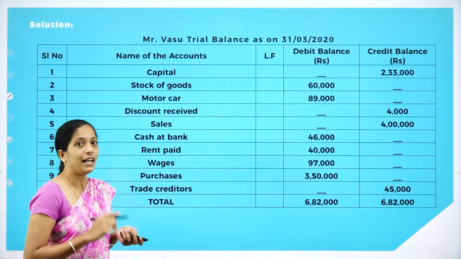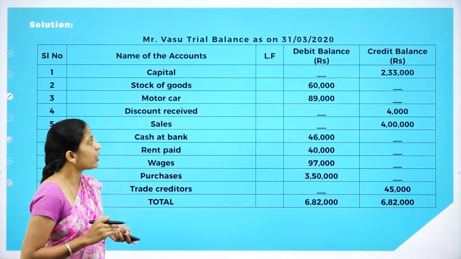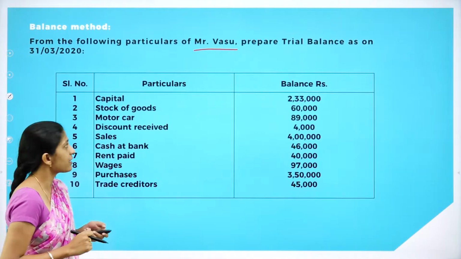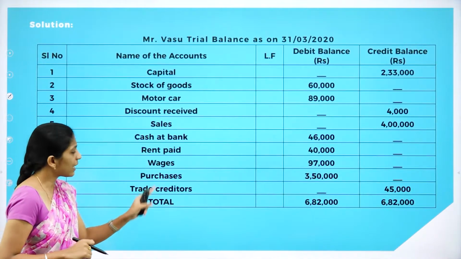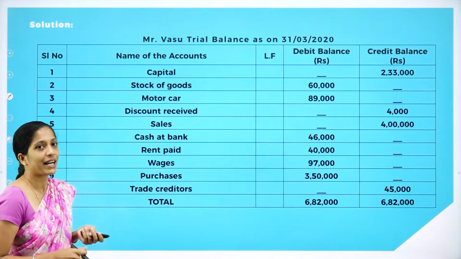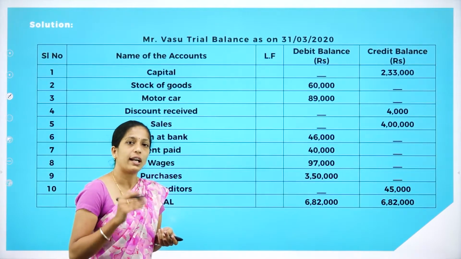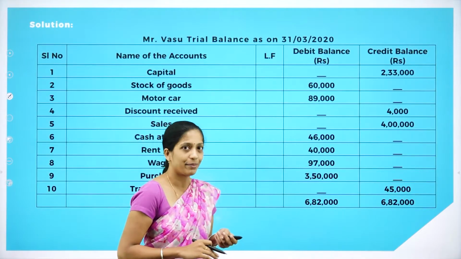Next, name of the account. So your second column will be name of the accounts, where you are going to write all these items which are given in the particulars column. That is capital, stock of goods, next motor car. In the same way, all the 10 items will be recorded in the name of accounts column. Next is ledger folio column. So it will be empty. Next, debit balance and credit balance.